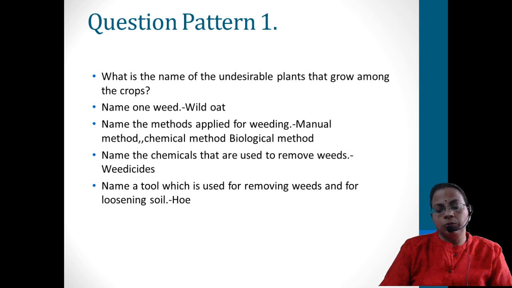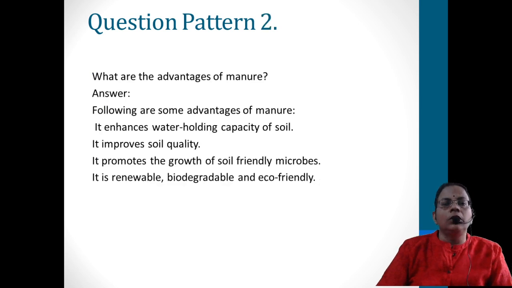It is not given in the textbook, but we can introduce certain biologically friendly organisms to destroy the weeds. There are some weed plants that are affected by certain pests, so we can add that pest to the soil, to the area, and that pest will attack the weeds alone, not the main plant. Then we'll move on to the next one. Name the chemicals used to remove weeds: weedicides, for example 2,4-D. Name a tool used for removing weeds and for loosening the soil: hoe or plow. Any one you can write.